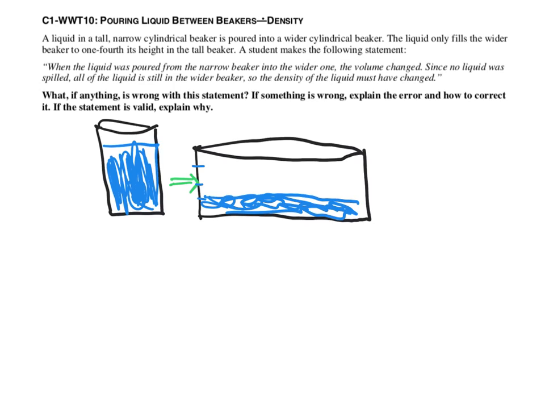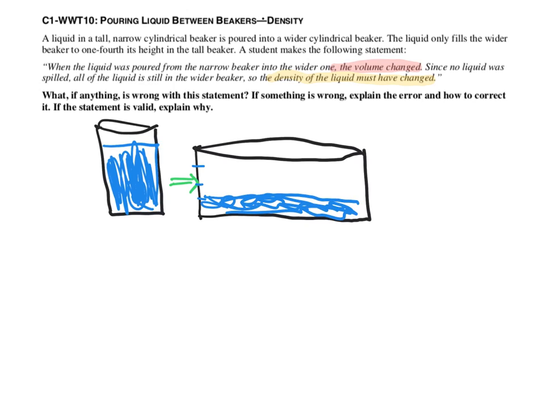And the student says that when the liquid was poured from the narrow beaker into the wider one, the volume changed. This turns out not to be true, because a liquid, in fact, basically is defined as a thing which takes on the shape of its container but has a fixed volume. Interestingly enough, the argument that is made next is that if the volume has changed, the density would also have changed. That would certainly be possible, but we don't have the volume change.